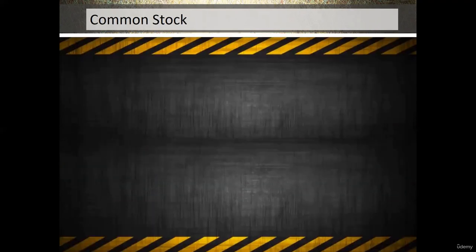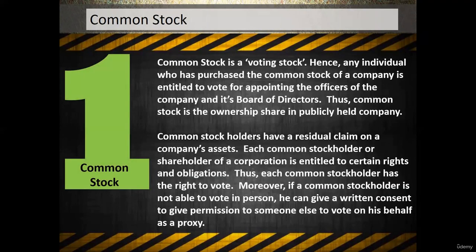So what do we mean by common stock? Common stocks are the stocks which make you the part owner of the company. So if you want to become a part owner of the company, then do not invest into preferential shares, but invest into ordinary shares, that is the common stocks of the company. Only then you will be becoming the part owner of the company, right?